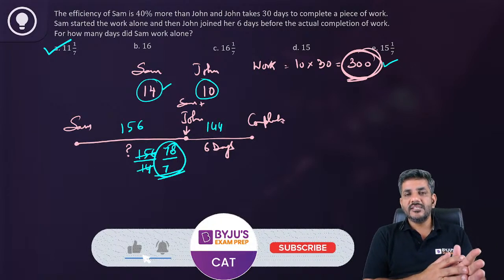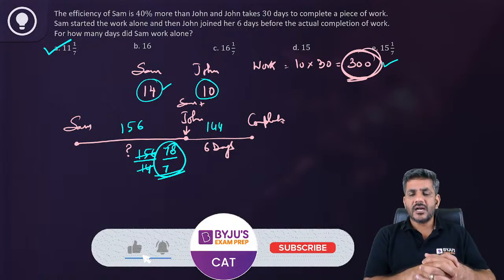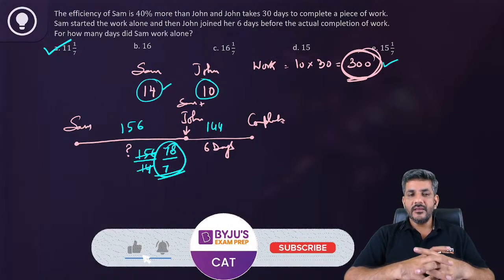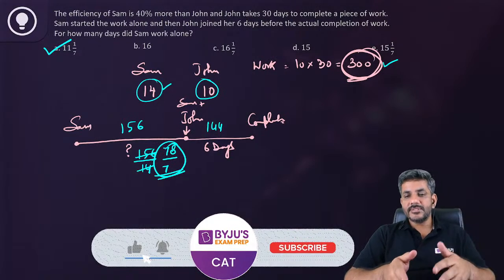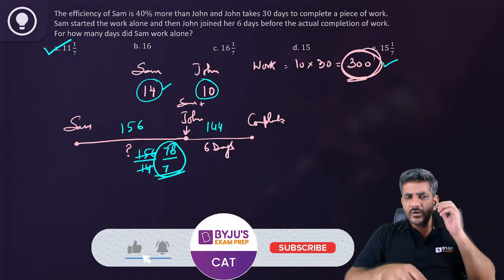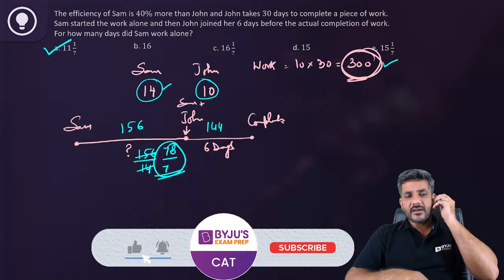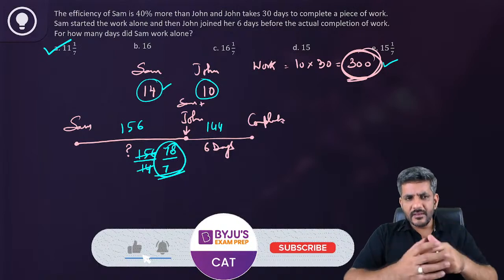So this guy can do it in these many days. We take some ratio and we start doing by that. I mean, taking numbers always makes your job easy. Because he says Sam is 40% more efficient than John, we took John as 10, Sam became 14. We could have taken 5 and 7. We could have taken 20 and 28. Whatever you like, that's fine.